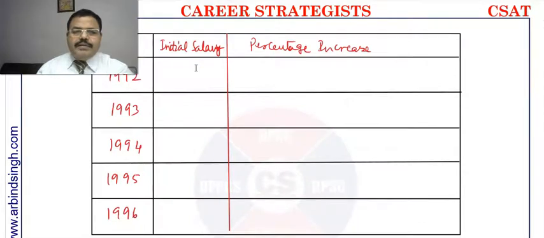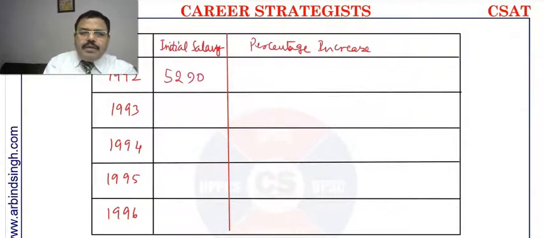So let us make another table of the similar type. We can write the values here also: the salary offered in software is 5290, then 6440 and 7050, and then 7760 and 8640.